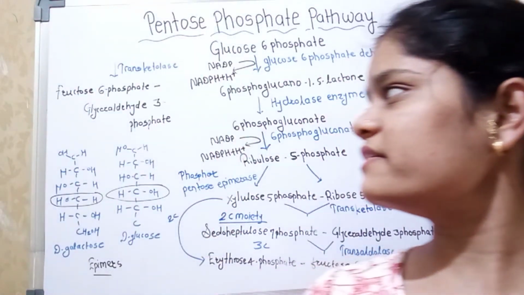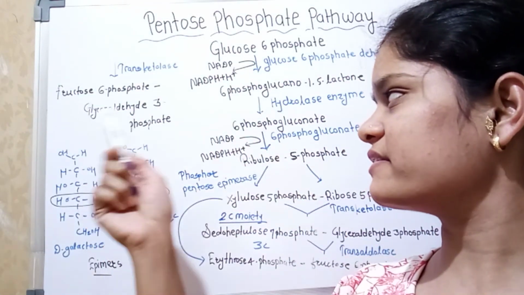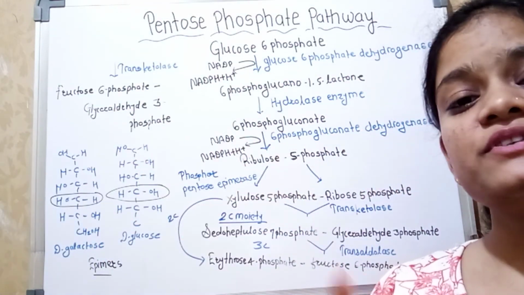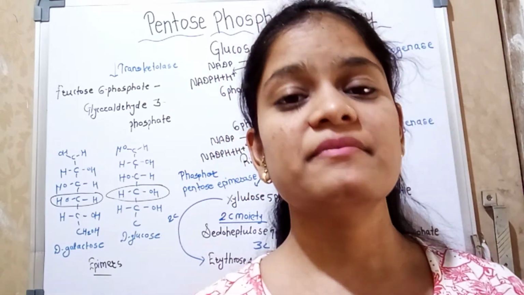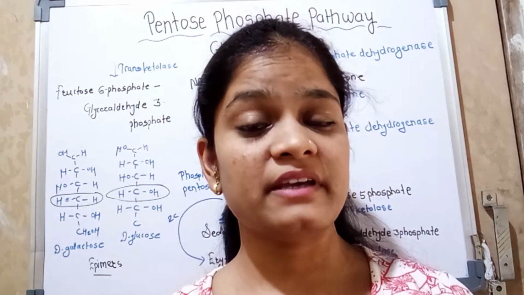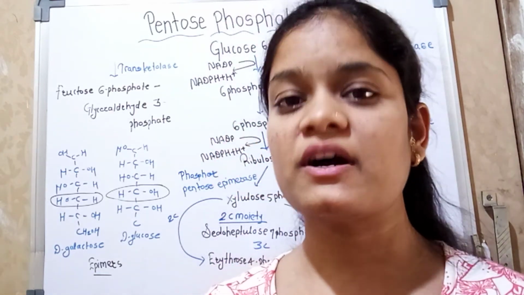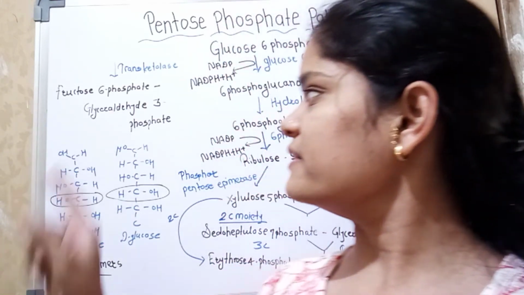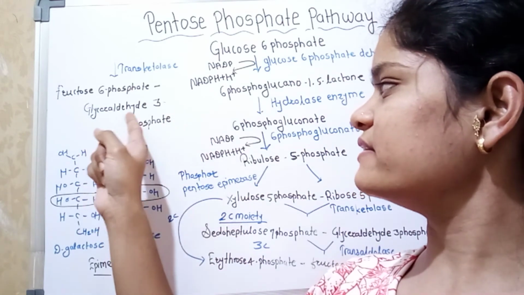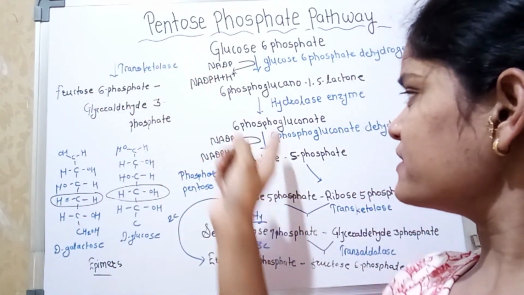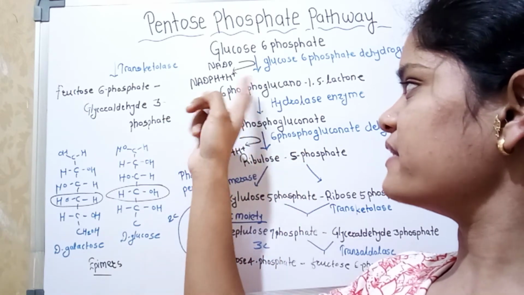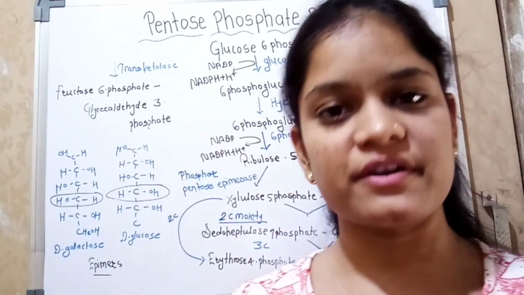The fate of this fructose 6-phosphate and glyceraldehyde 3-phosphate depends on the need of the cell. If the cell needs NADPH, the reducing molecule, then fructose 6-phosphate and glyceraldehyde 3-phosphate run reversibly and NADPH plus H plus molecules are formed.